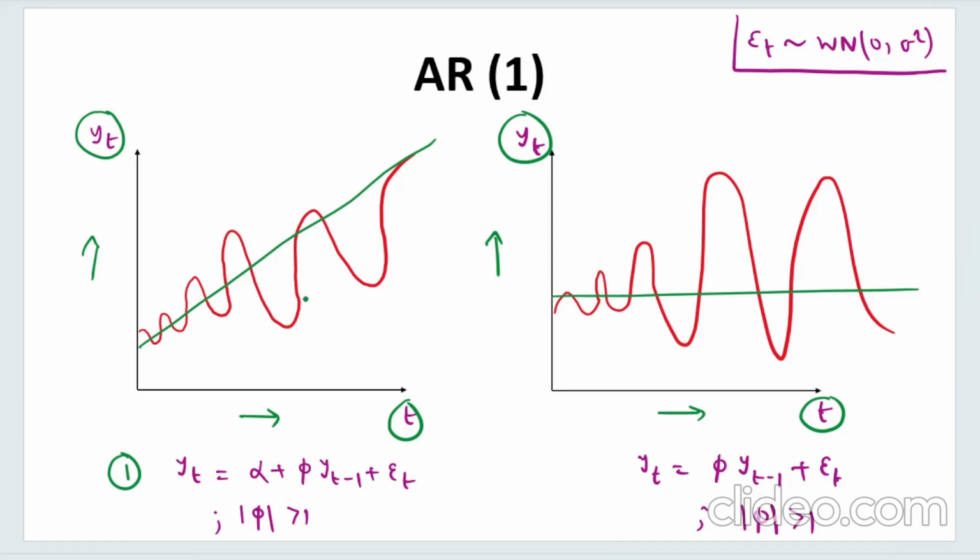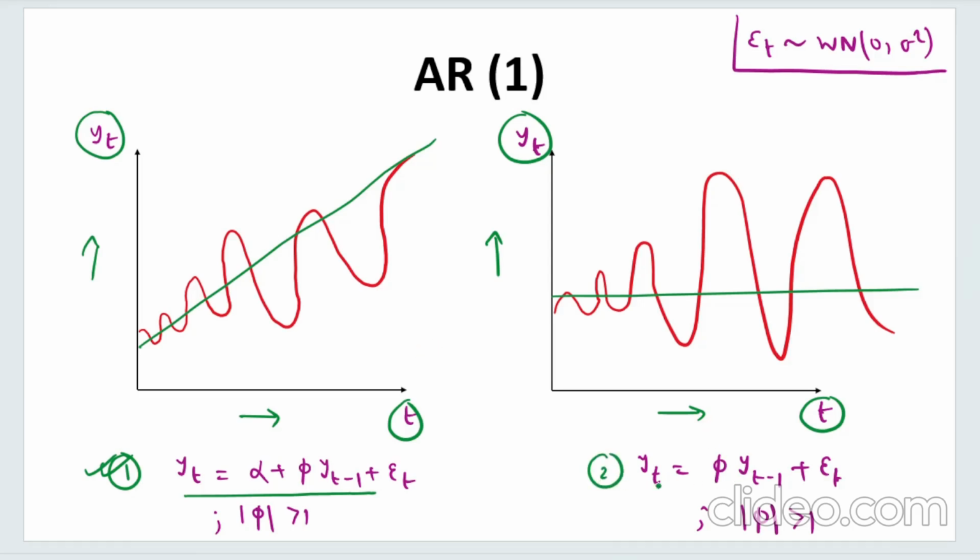So mean and variance are both dependent on time. Also the autocovariance, if you see, will also be dependent on time. So it is clearly a non-stationary process. Not only that, it has a particular slope. It has an upward rising slope, right? So this will be somewhat the diagrammatic representation of the first representation that I have told you for the AR1 process, which has both the intercept term and the slope term.